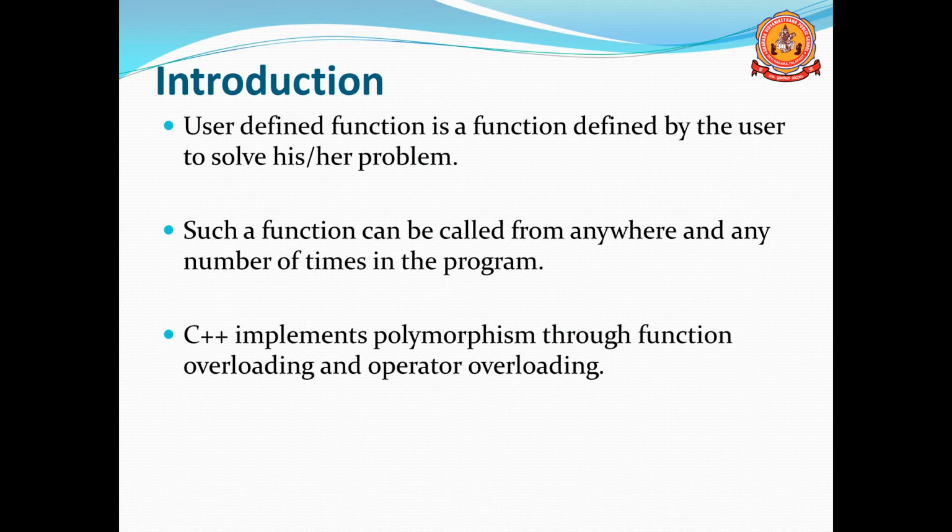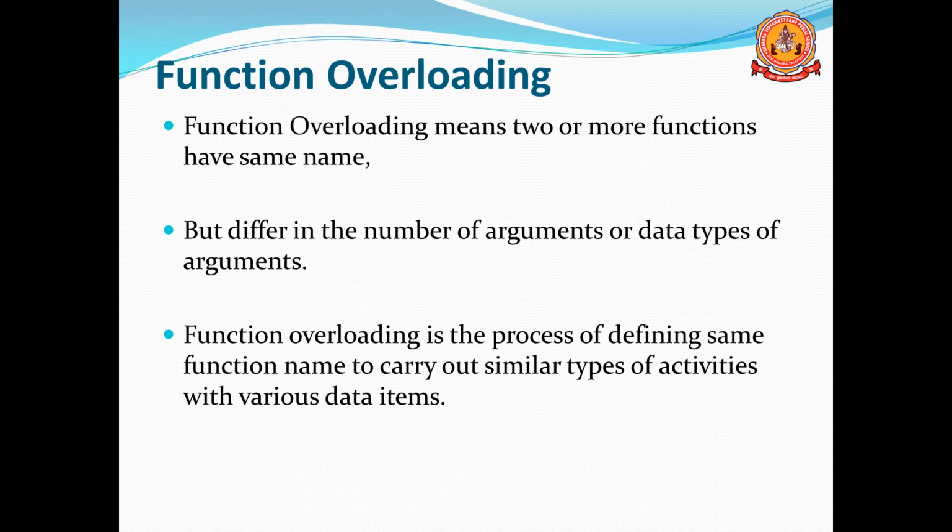And C++ implements polymorphism, one of the features of object-oriented programming, through function overloading and operator overloading. By function overloading and operator overloading, C++ implements polymorphism. And today we are going to study about function overloading. What is function overloading?